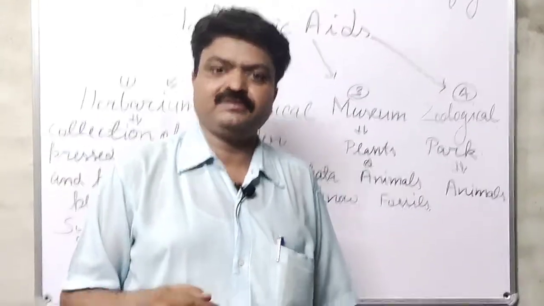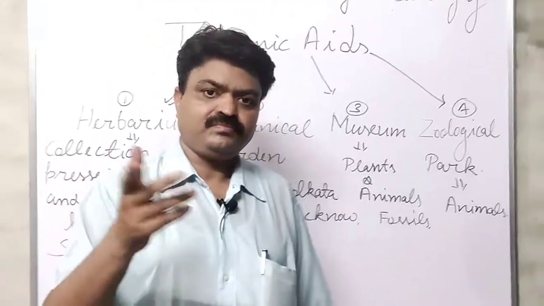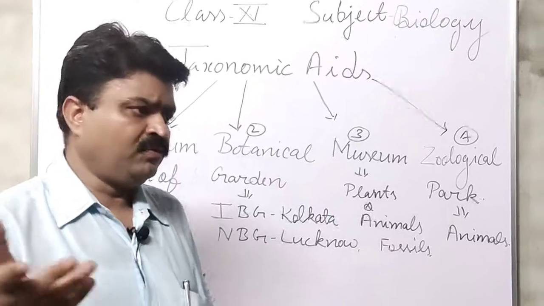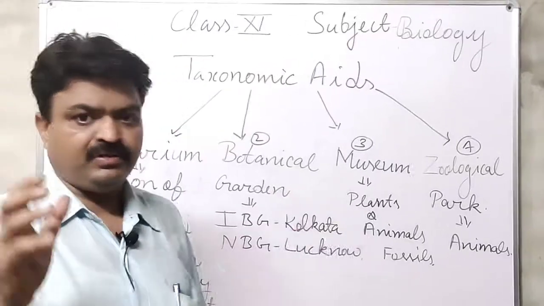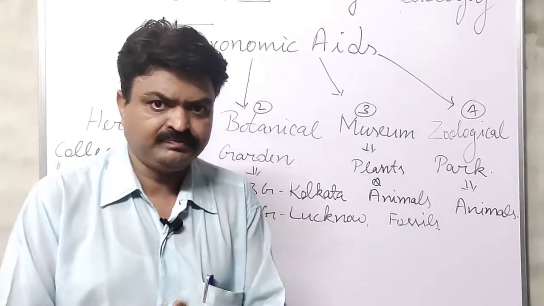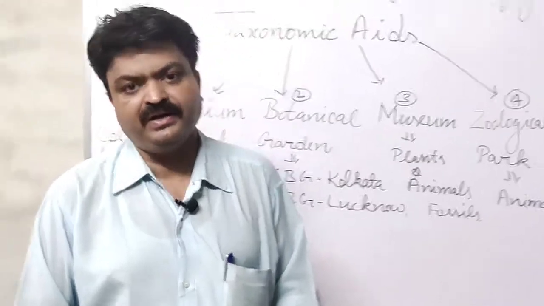Especially snake, earthworm, or leech, most of the specimens are kept in a glass pot, and that glass pot is filled with formaldehyde.